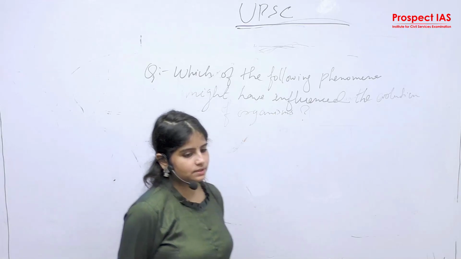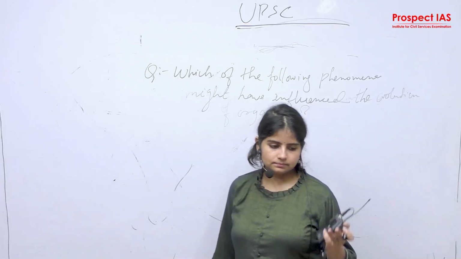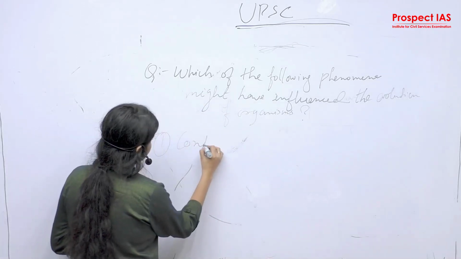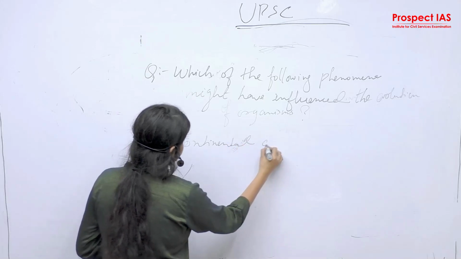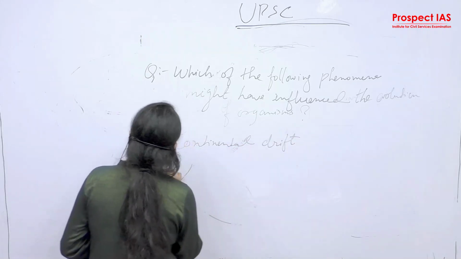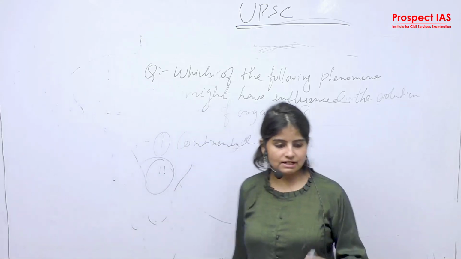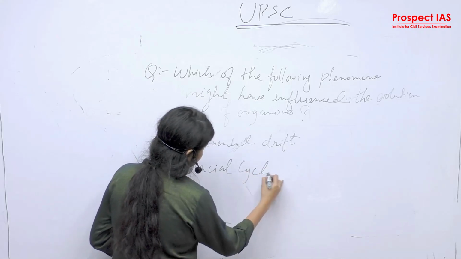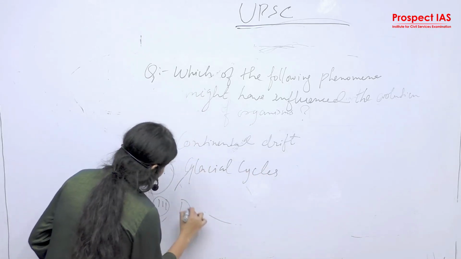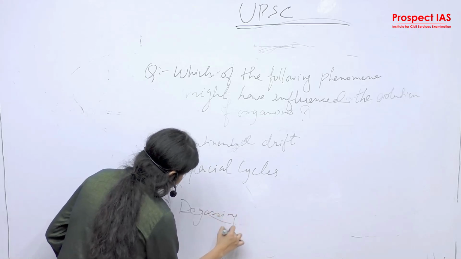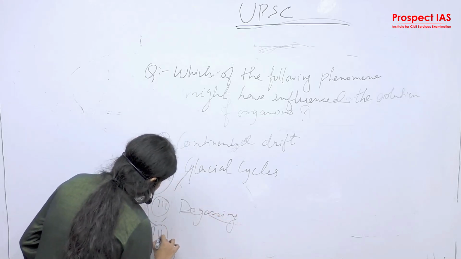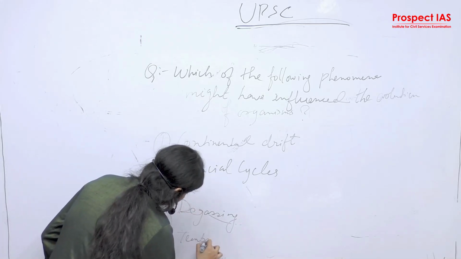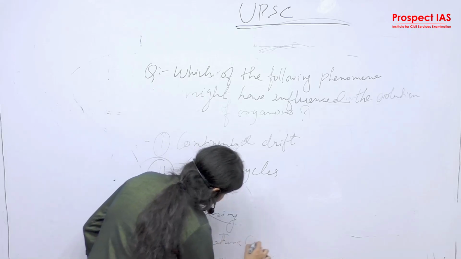There are basically 4 options. First is continental drift. Second is glacial cycles. Third is degassing. Fourth is temperature change.